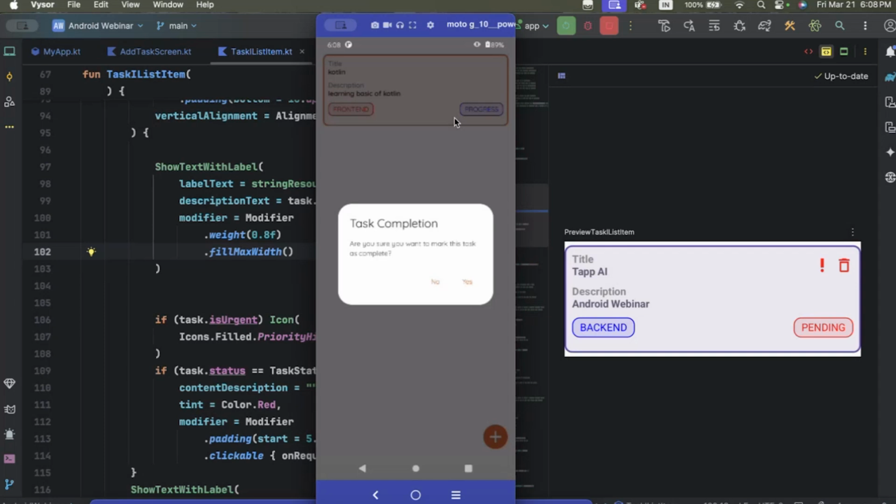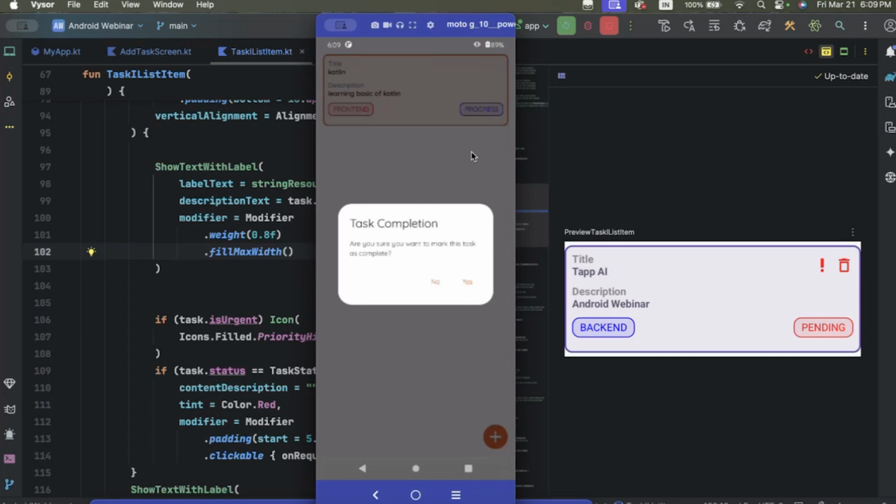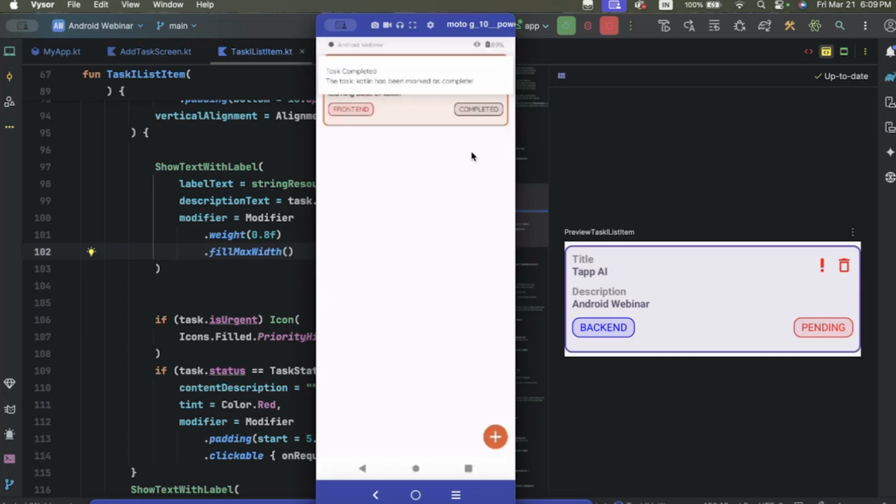This is an example of dialogues, how we can interact with our application dialogues. Suppose that we have to mark this task complete. For that confirmation, the system asks the user, are you sure you want to complete this? This is a part of the interaction. If you click on no, then nothing happens. But if you click the OK button, now our task is completed.